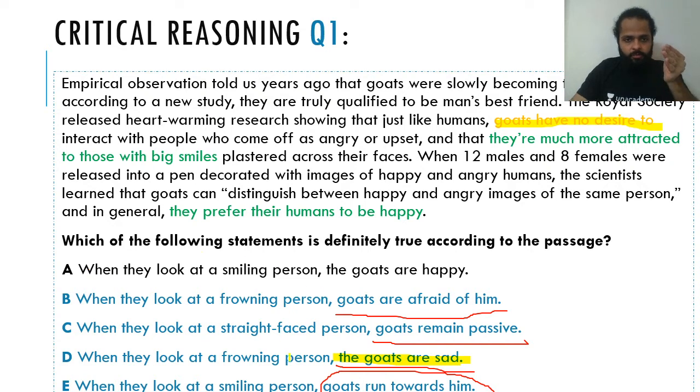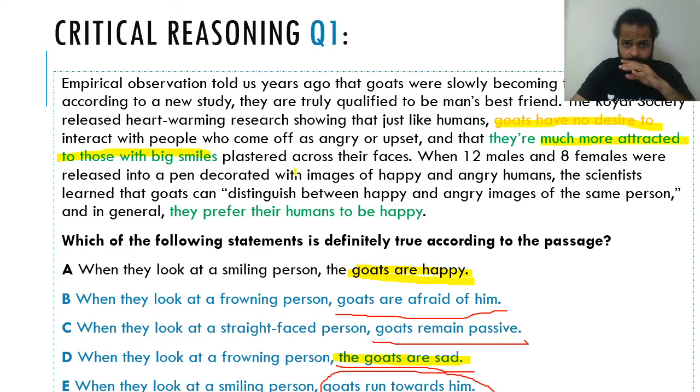Same thing with option A, right? Option A is almost the same option but a different polarity. This talks about goats being sad, this talks about goats being happy. If there were anything in the passage that could support this inference, what would that be? That would be these 2 points, right? One is that they are much more attracted to those with big smiles. Now you might make a point that much more attracted obviously does not necessarily mean that they are happy. Attracted does not necessarily mean happy.